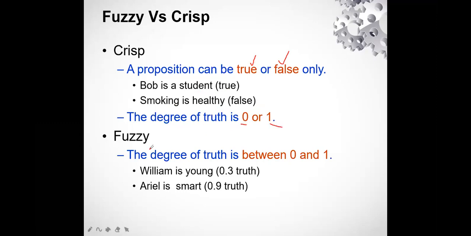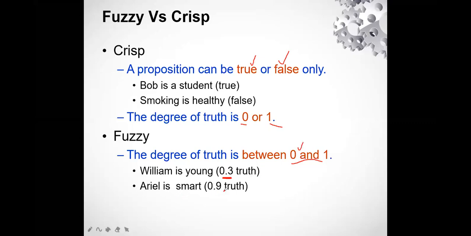While when we talk about fuzzy, the degree of truth lies between 0 and 1. If I say William is young, it can define the degree. It cannot say that yes, exactly William is young, or no, he is not young completely. It has a certain degree of truth value, that is 0.3, which is near to 0, towards the false.